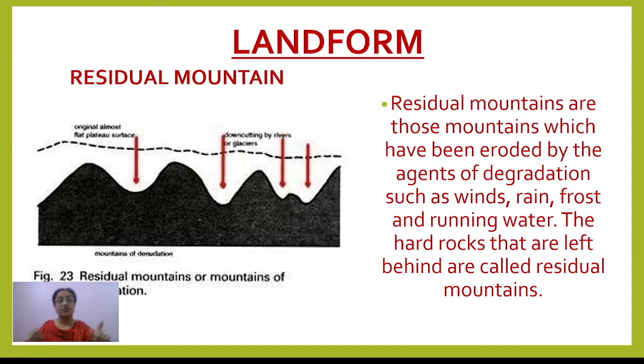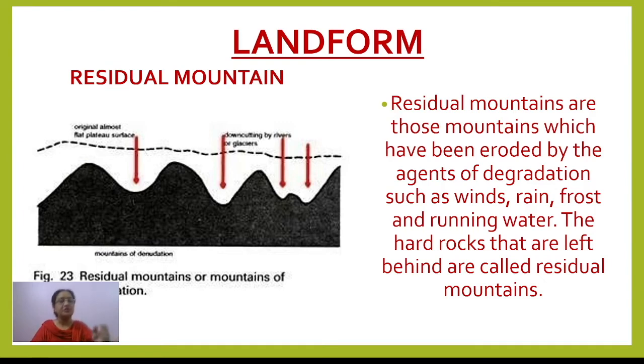So what is the result? These mountains, which were earlier formed with a very high altitude and pointed peaks, have now been reduced to a very low height. That means the residue of these mountains is left now, and that is how we got the name residual, the residue of the original mountain.